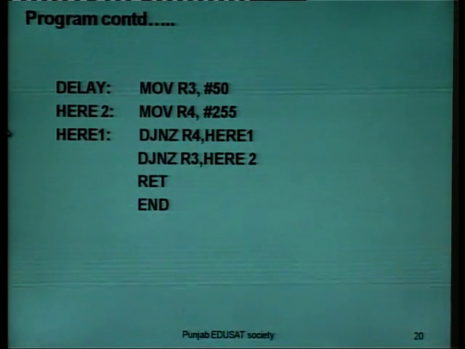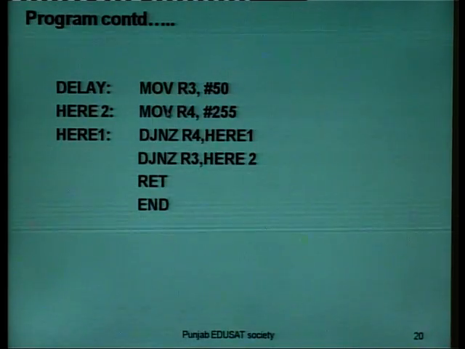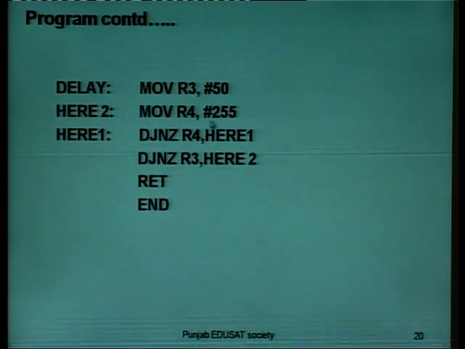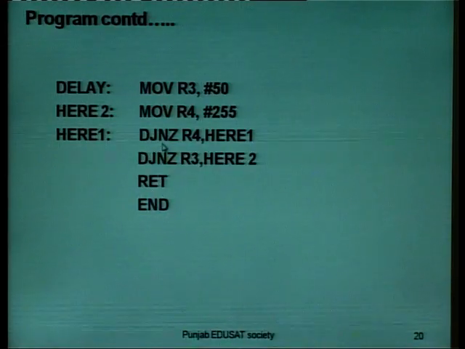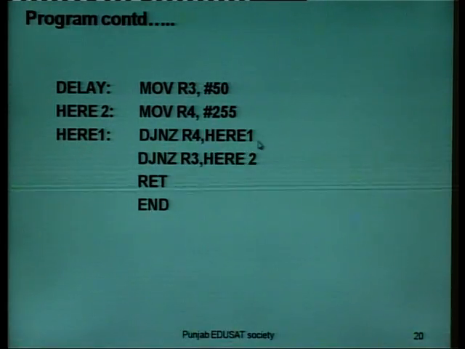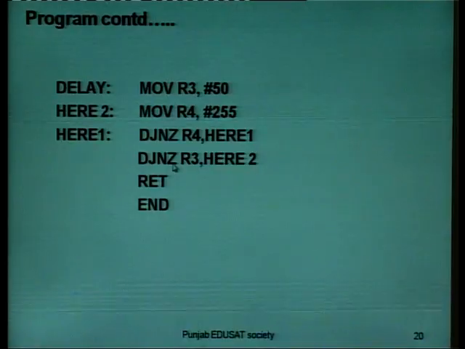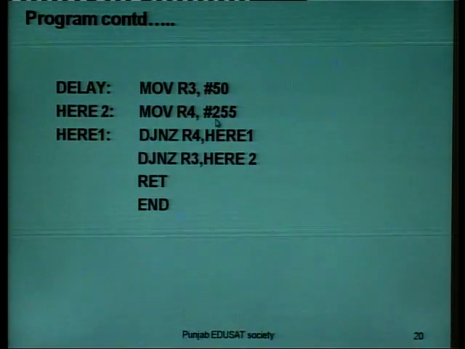Now move 52 to R3 in the delay subroutine. Then here too move 255 to R4, then decrement and jump if not 0: decrement R4 and jump not zero, then decrement R3 and jump not zero, then return, end. We can change the delay time by changing these numbers, that is 50 or 255.